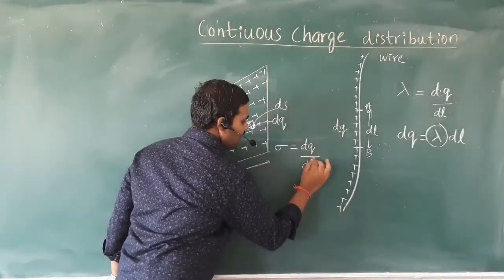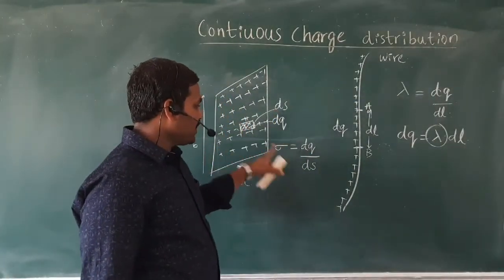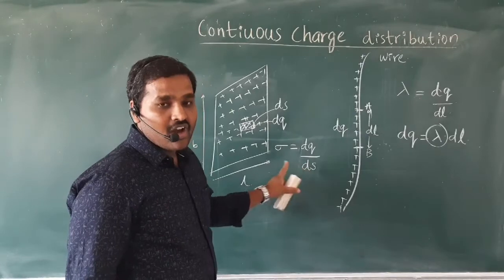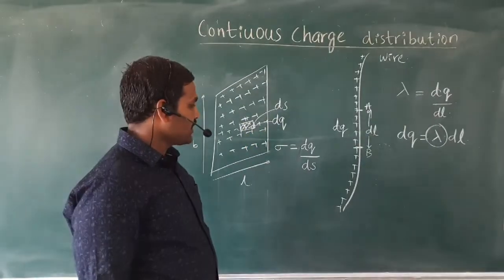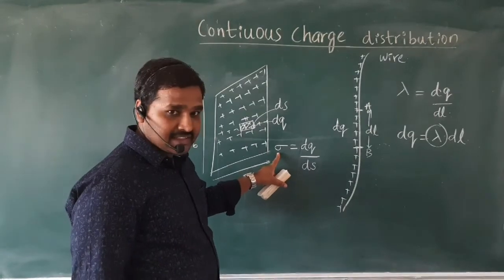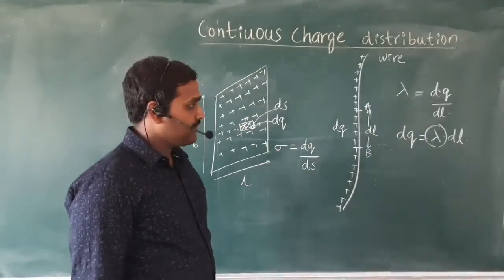I write it as dq divided by ds. It is the charge present per unit surface area of a given surface. This is the simple definition of surface charge density, and for this we use the symbol sigma.